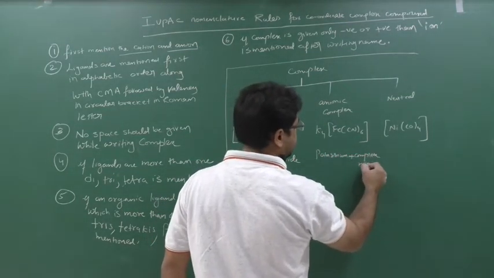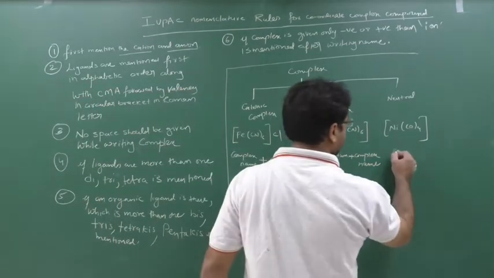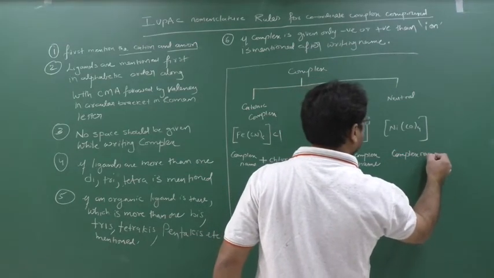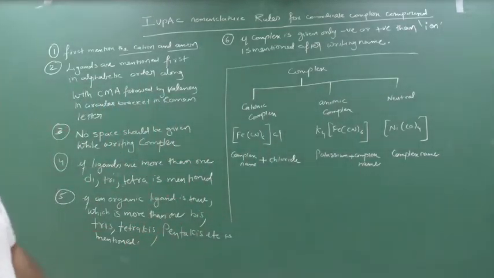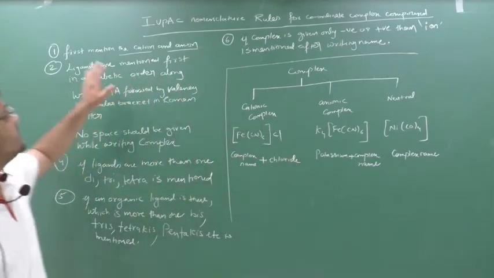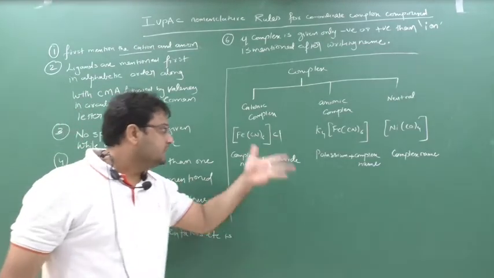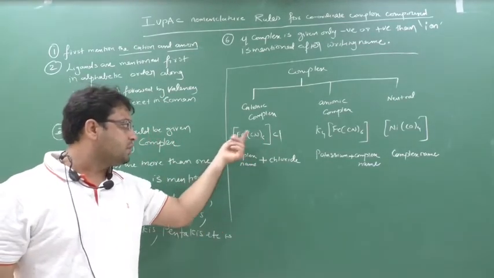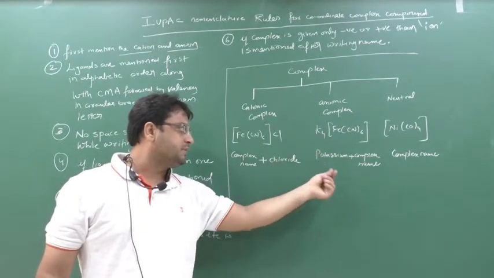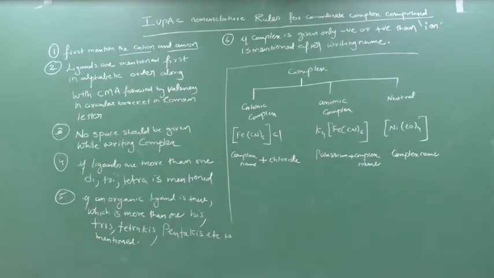Whatever the complex name is, I will teach you how to write it. So always mention the cation first and then the anion. For the cationic complex, first write the complex name, then chloride. For the other, first write the cation, potassium, then just the complex name. That's it. Clear this part?